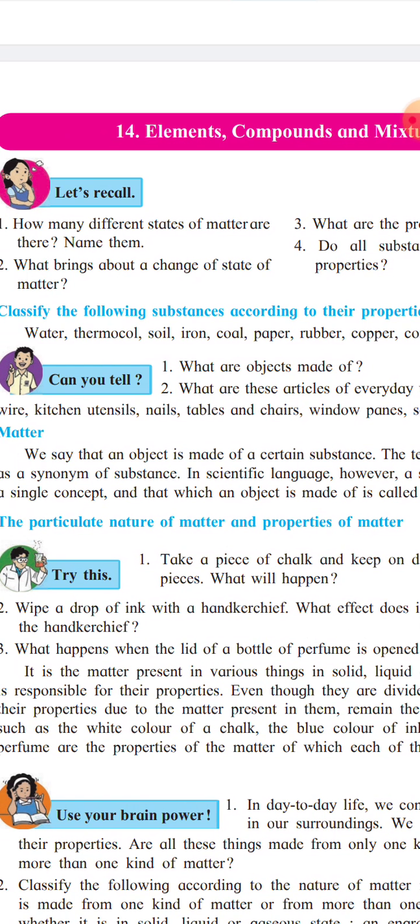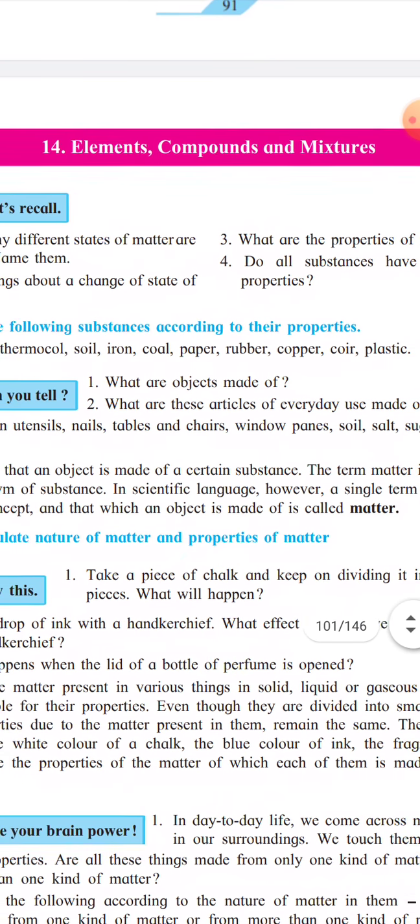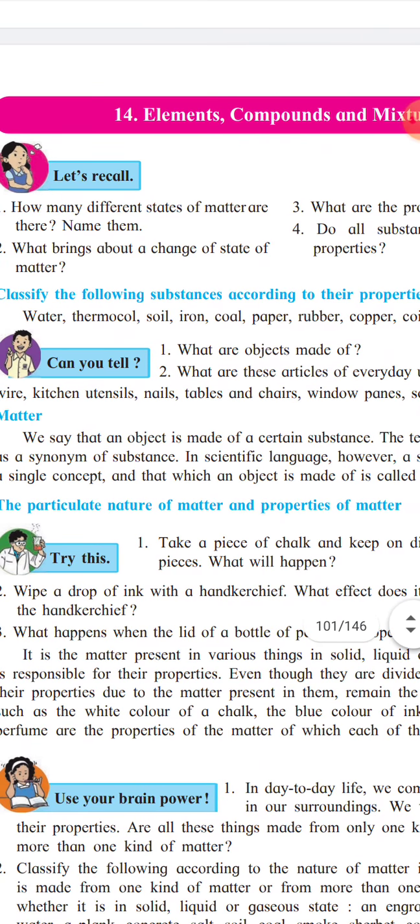Now, what are these articles of everyday use made up of? Electric wire, kitchen utensils, nails, tables, chairs, windows as well as window panes, soil, salt and sugar. As you know, soil is made up of small particles of rocks and stones, which in turn are made up of elements.